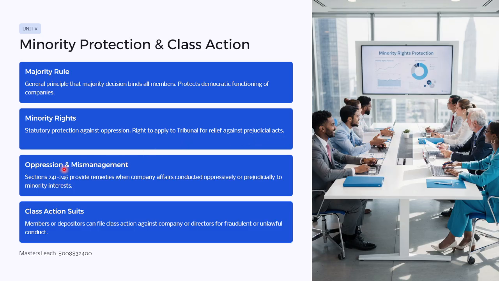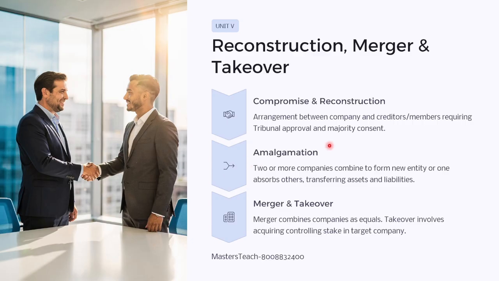Then oppression and mismanagement: Sections 241 and 246 provide remedies when the company's affairs are conducted oppressively or prejudicially to minority interests. Class action suits: members or depositors can file a class action against the company or directors for fraudulent and unlawful conduct.